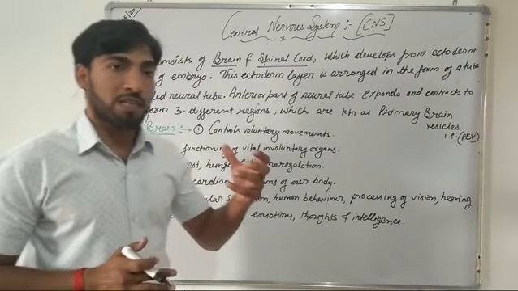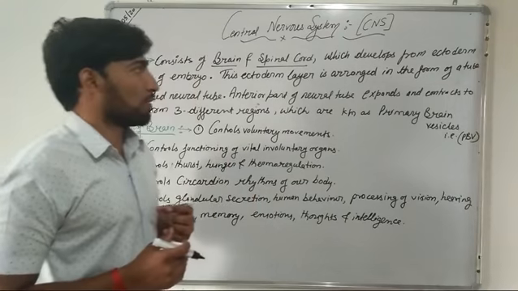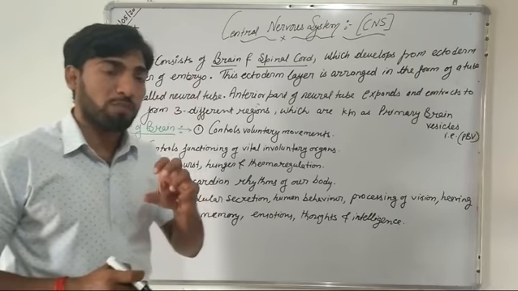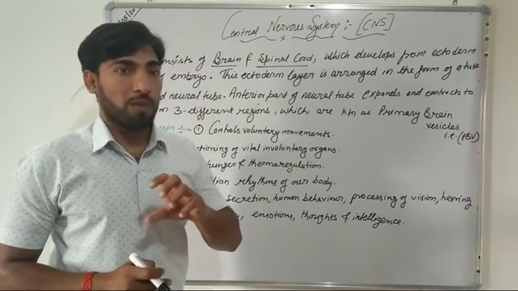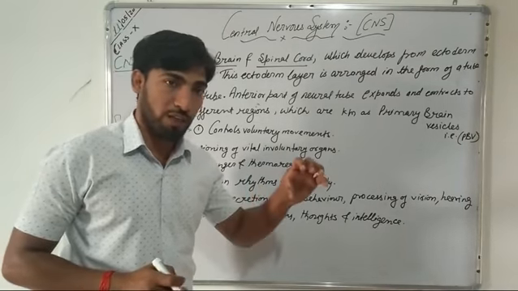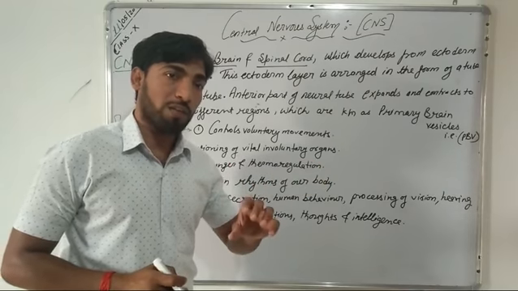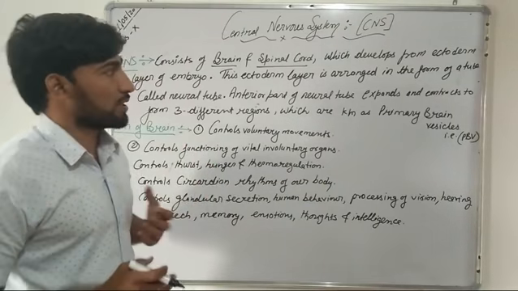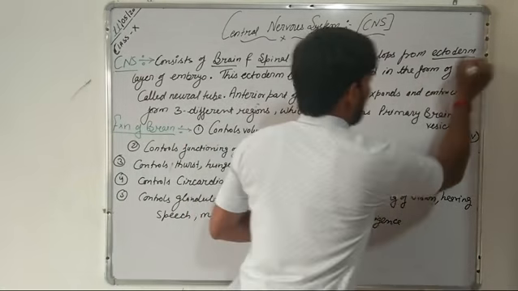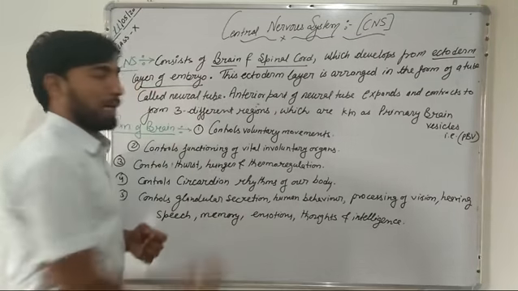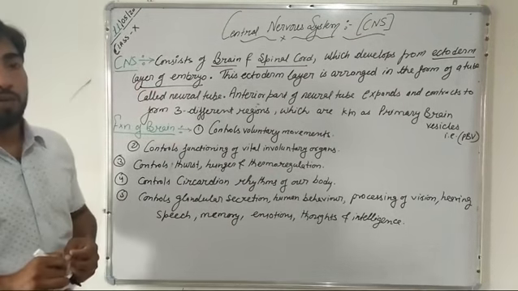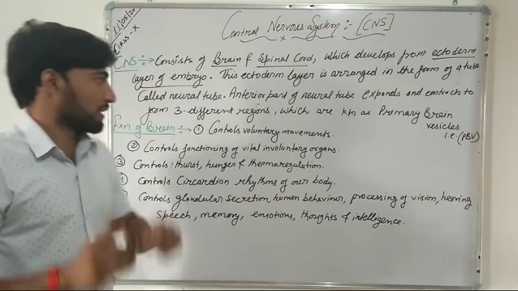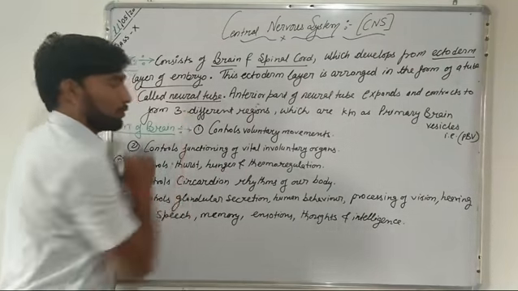So our CNS consists of brain and spinal cord, and this CNS develops from the ectoderm layer of our embryo. As we know, our embryo has three different layers: the ectoderm, endoderm and mesoderm. So our CNS develops from the ectoderm layer of the embryo, and this ectoderm layer is arranged in the form of a tube-like structure, and that tube-like structure is known as the neural tube.